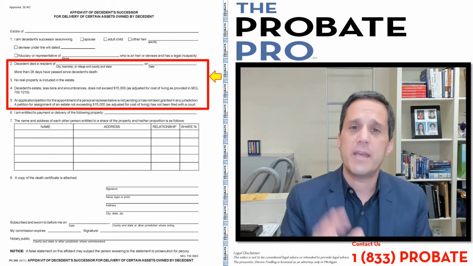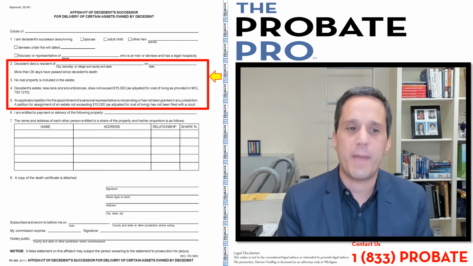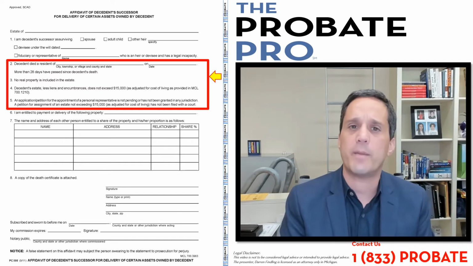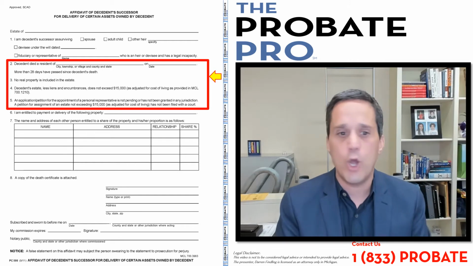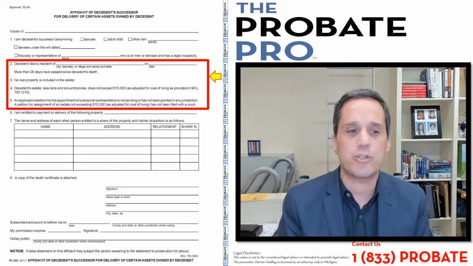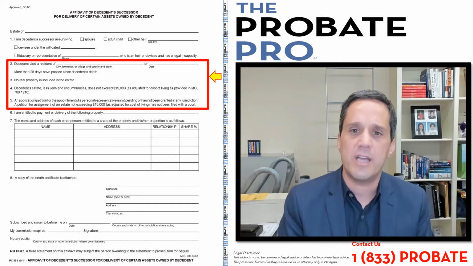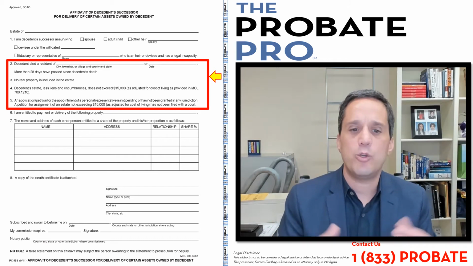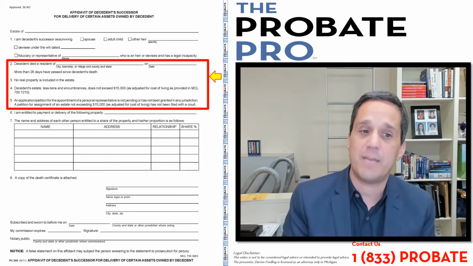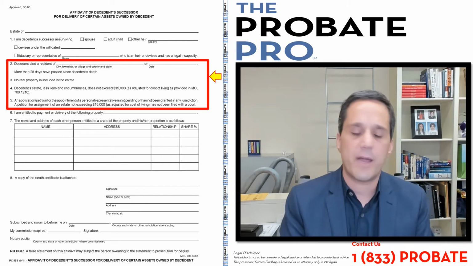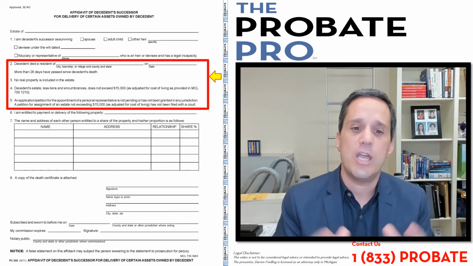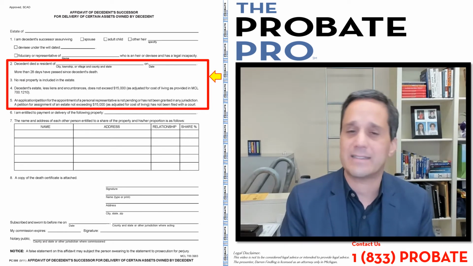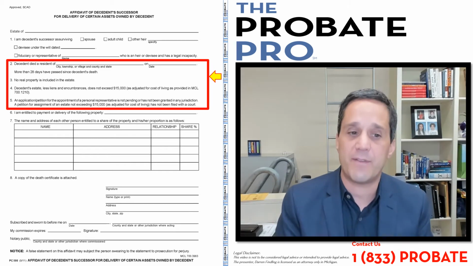In addition, number 5 says that there is no probate pending, and you have to certify an application or petition for the appointment of a personal representative is not pending nor has it been granted in any jurisdiction. So you're making that assertion that there is no probate involved. In addition, that you have not asked for a petition for assignment. These are orders. The petition for assignment is a statutory process that you can use to gain access to assets. It's a different process than the affidavit process.